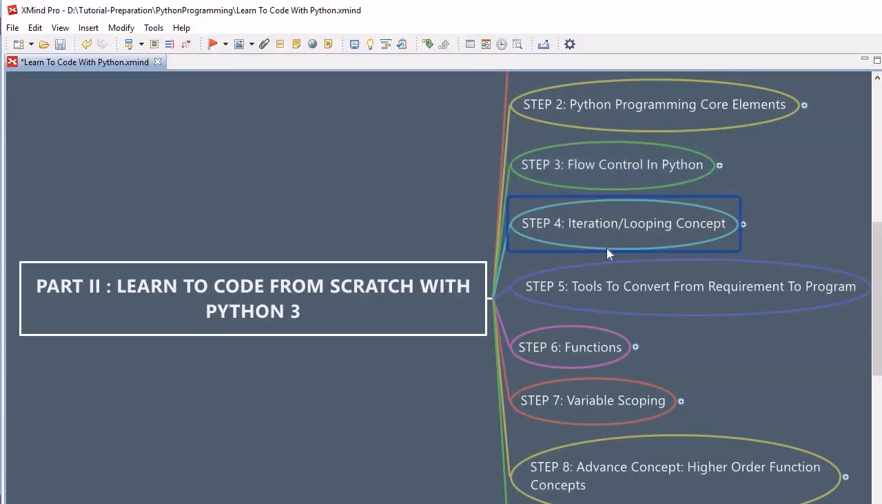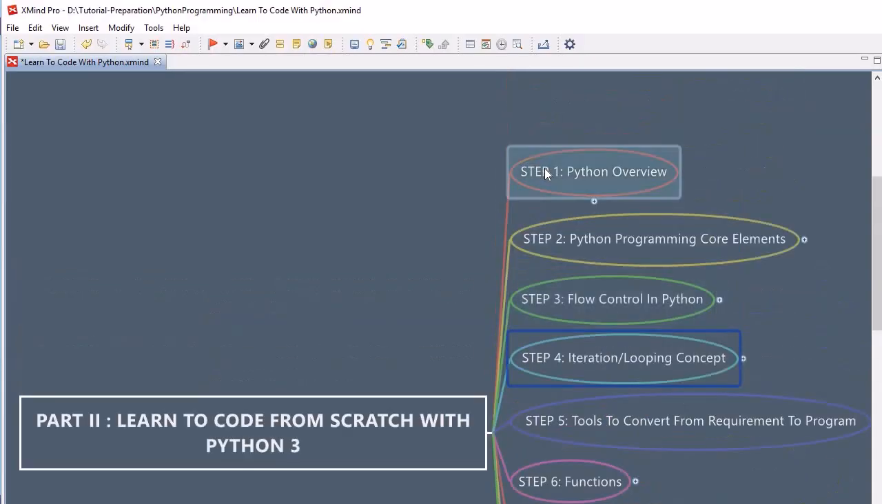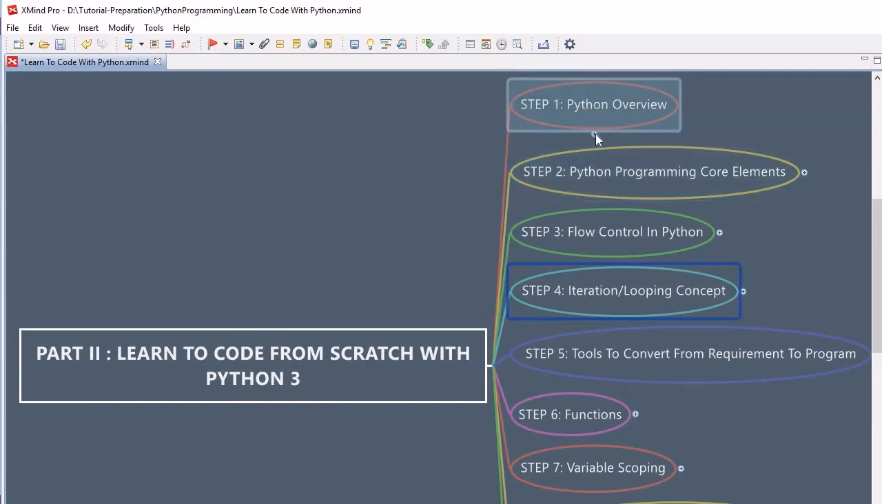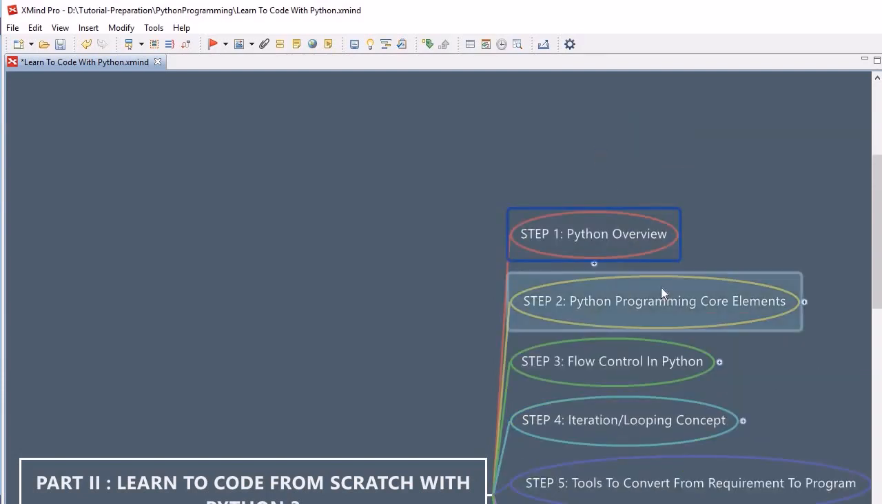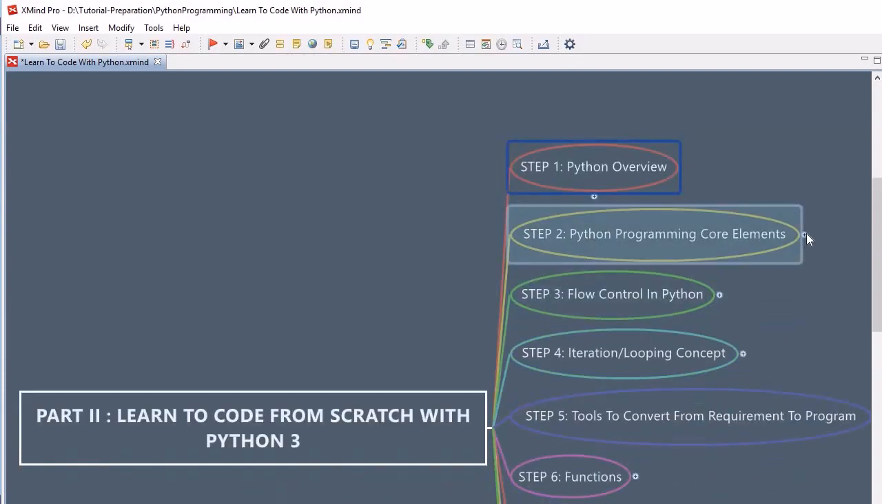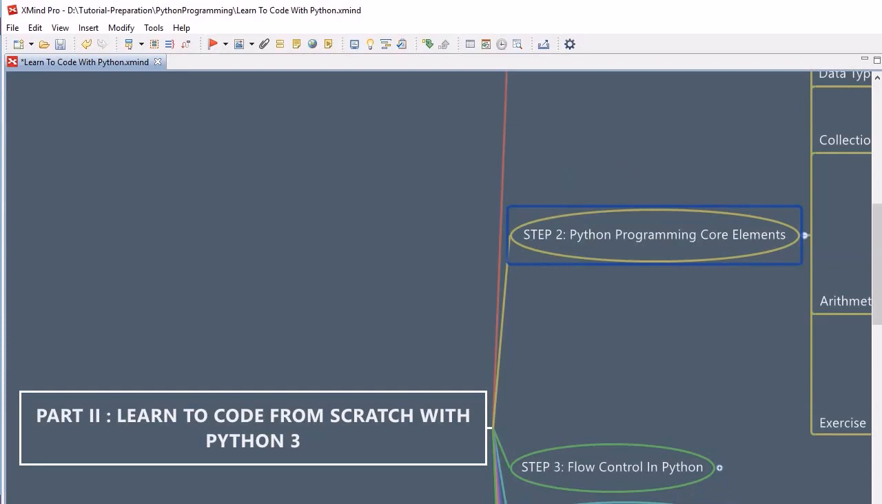So far we have gone through all these topics. We have started with the Python overview, where we have seen the characteristics of Python, and then we have seen the Python environment setup. Then we have also set up Spyder. After that, we have written our first program. Then we have seen how to execute our program. After that, we have seen the core elements of any programming language.